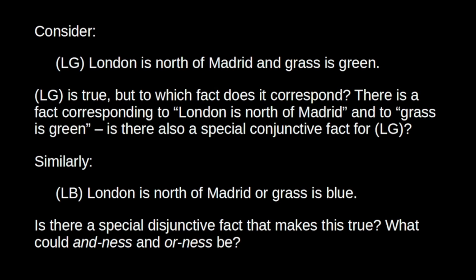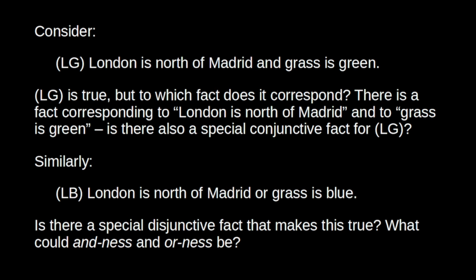But now suppose I form the conjunction, London is north of Madrid and grass is green. This proposition is also true, but to which fact does it correspond? There's a fact corresponding to London is north of Madrid, a fact corresponding to grass is green. Is there additionally a strange conjunctive fact corresponding to London is north of Madrid and grass is green?